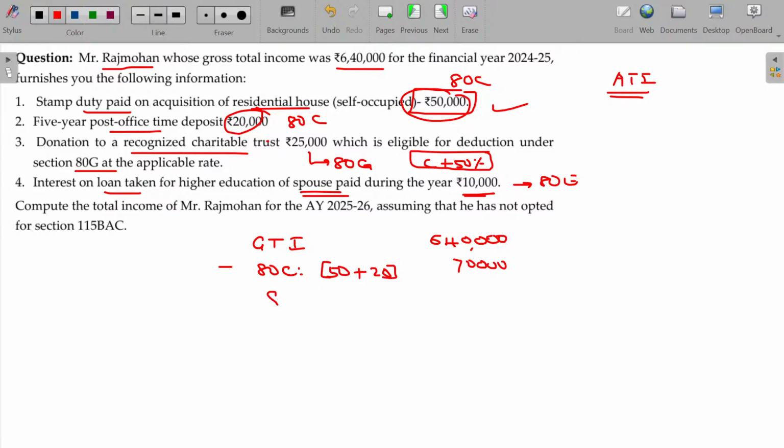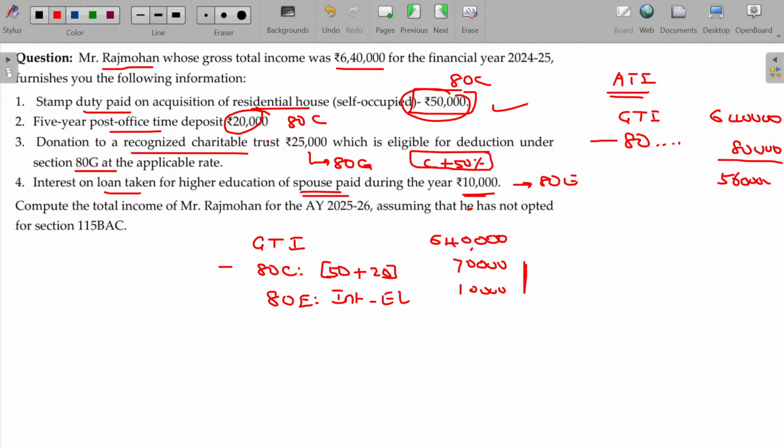And 80E, interest on education loan, 10,000. What is the adjusted total income? Gross total income being 6,40,000 minus 80 series deductions, leaving 80G. We have two items here, 80,000 can be deductible.